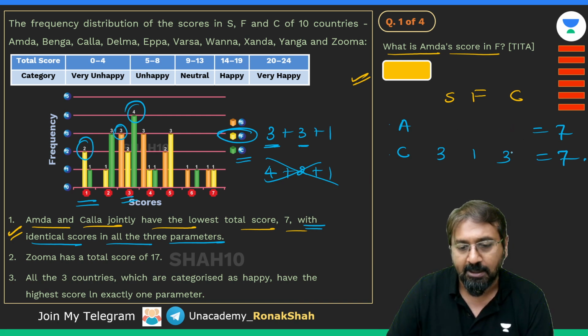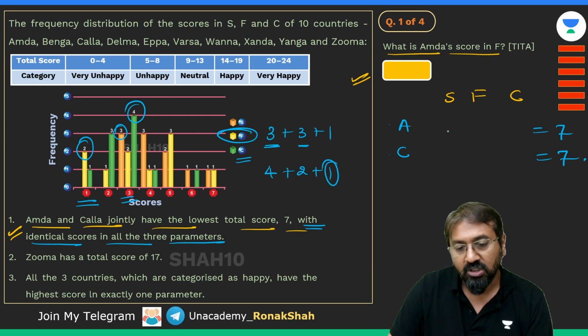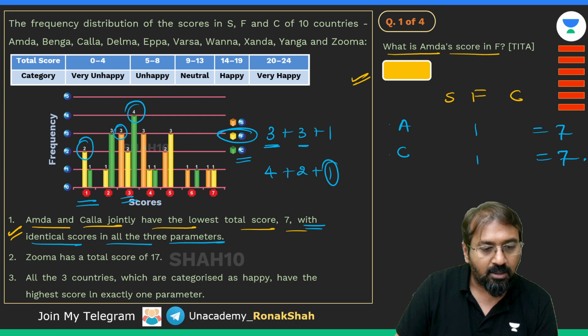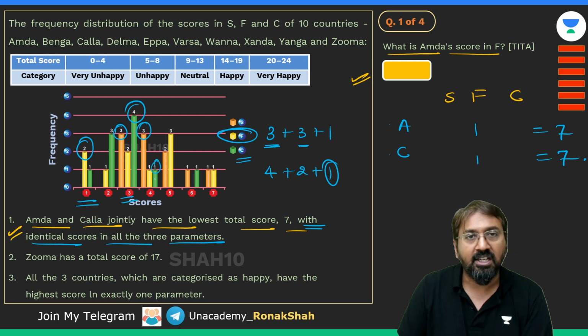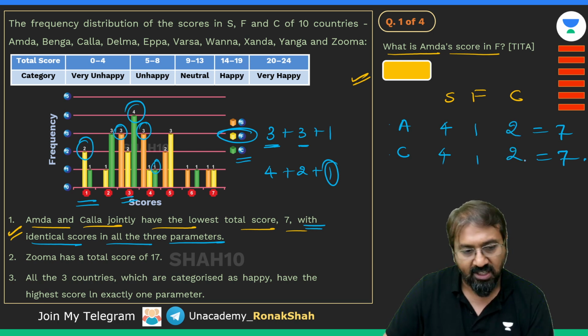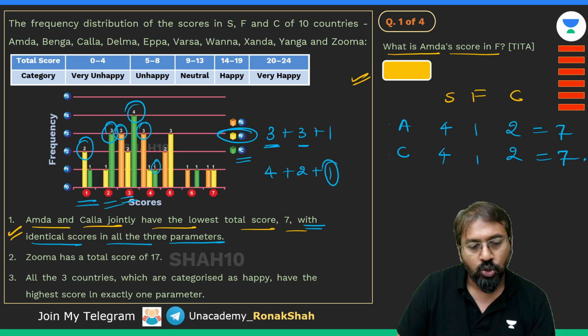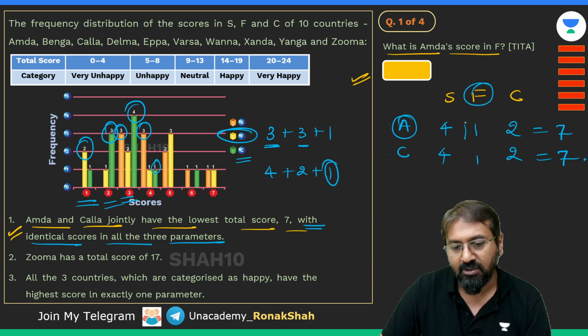Even if you check that possibility, you will come to the same conclusion: a score of 1 for both countries is possible only in parameter F. Isn't that very obvious? In parameter C, a score of 4 is not possible because there is only one country who has scored 4. So we'll put 4 in S and 2 for C. There can be two countries which scored 2 in parameter C. That's possible. So once again, Amada's score in parameter F will be 1. So the answer for this question is definitely 1.